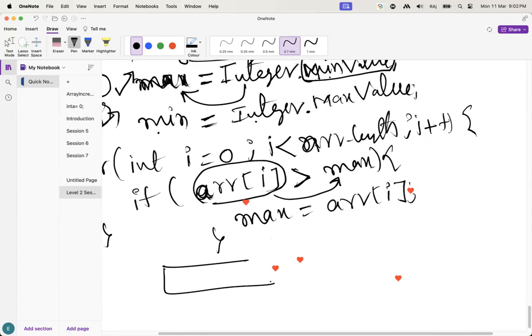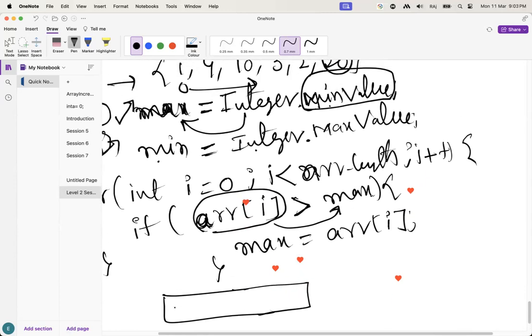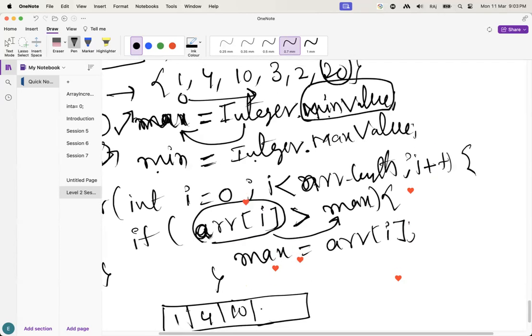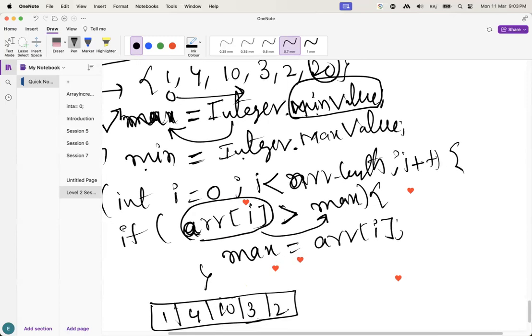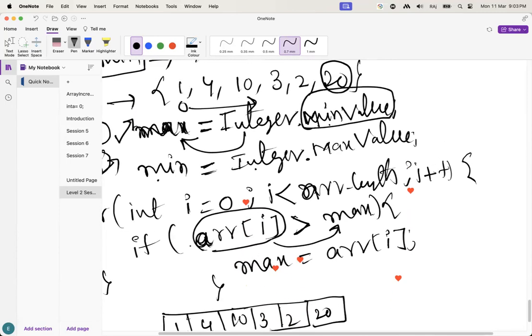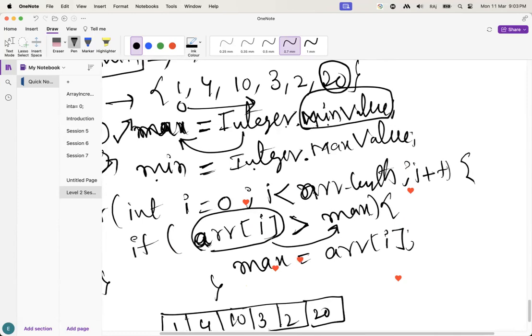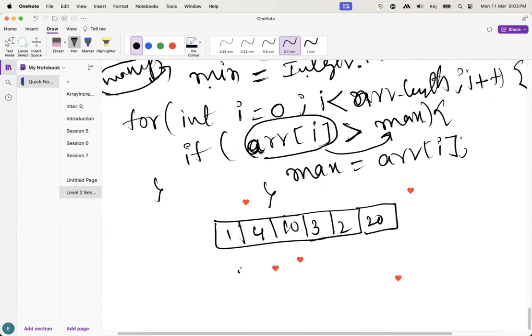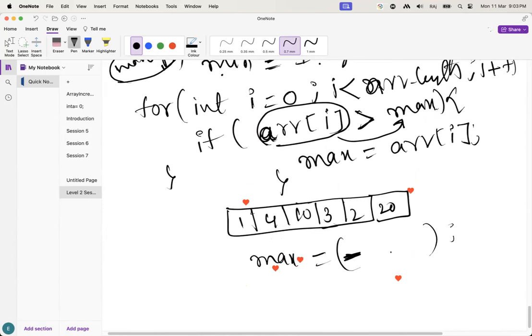Here we have the elements 1, 4, 10, 3, 2, 20. Okay, guys. Initially for the maximum we have taken Integer.MIN_VALUE. Let's suppose that value is some large minus value. It will start with a minus.